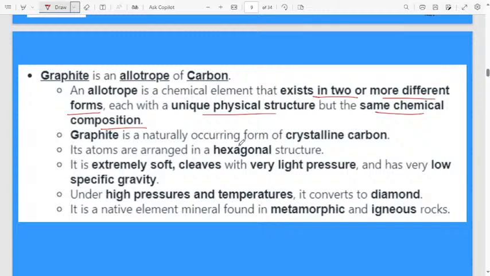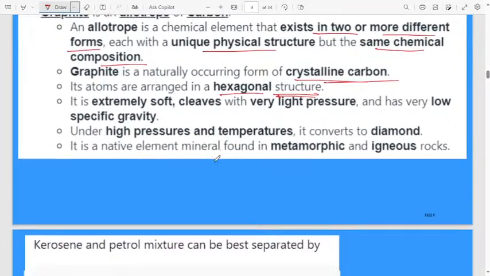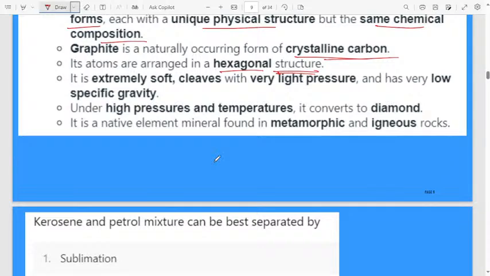Graphite is a naturally occurring form of crystalline carbon. Its atoms are arranged in a hexagonal structure. See, what is the structure of graphite? They may ask in the exam. The graphite structure will be hexagonal in nature. It is extremely soft, cleaves with very light pressure, and has very low specific gravity. These are the properties of graphite.